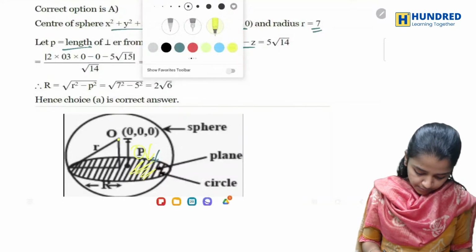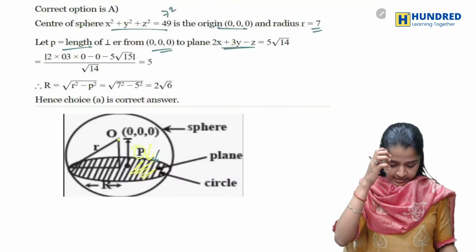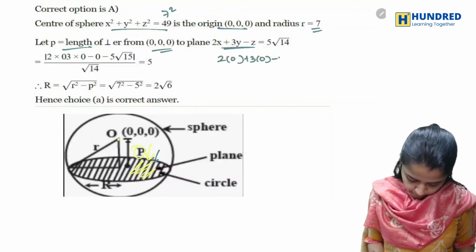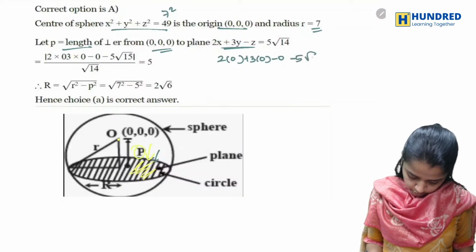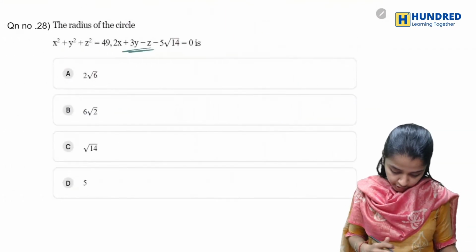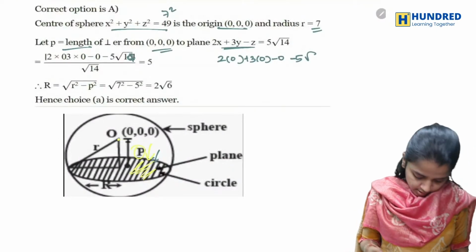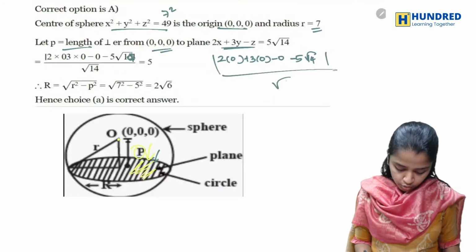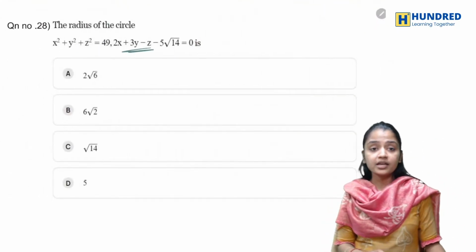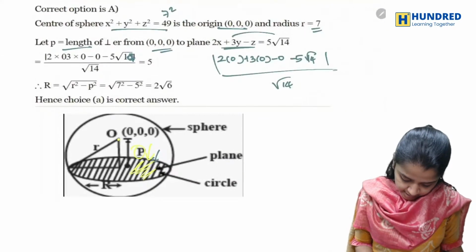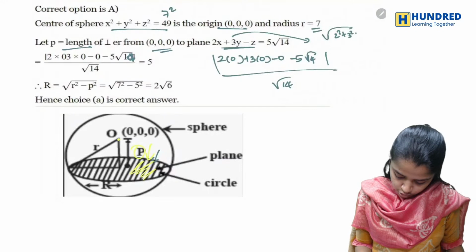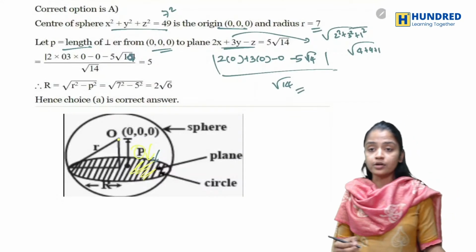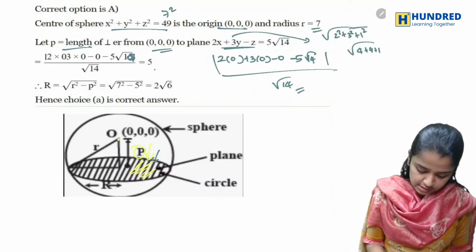So you know the perpendicular formula. After substituting in the formula, it will be 2 into 0 plus 3 into 0 plus 0 minus 5 root 14. This is 5 root 14, not 15. So 5 root 14, and you'll have mod divided by root 14. How do you get root 14? It will be 2 square plus 3 square plus 1 square, so basically 4 plus 9 plus 1, which is 14. That's how you get P as 5.